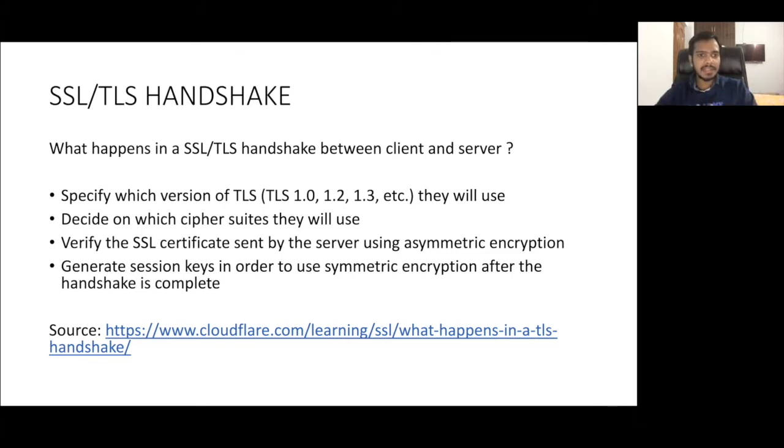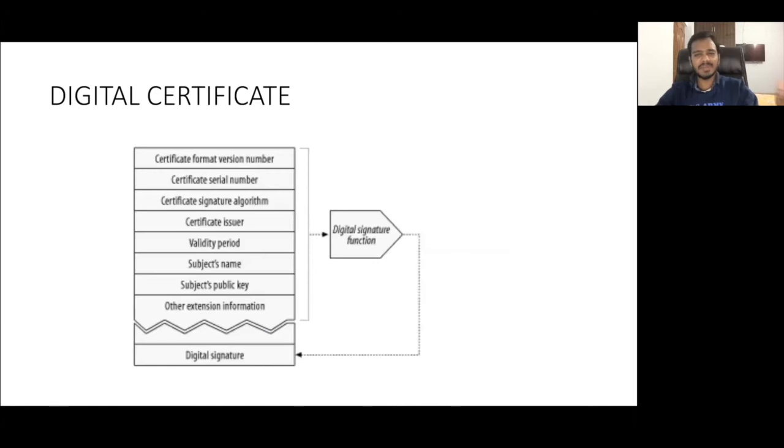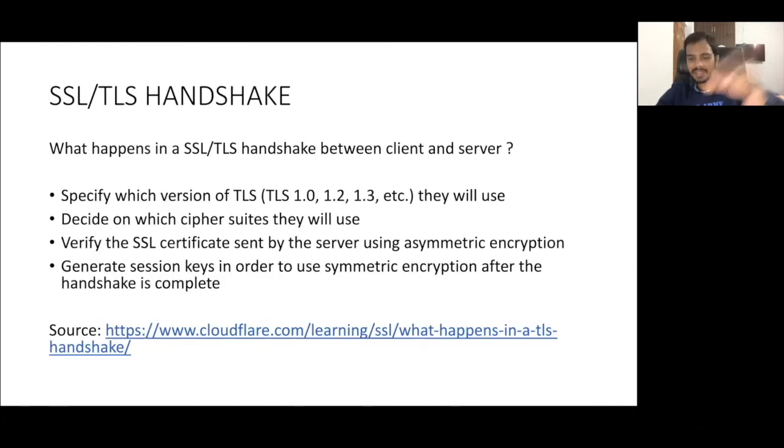Next is a verified SSL certificate sent by the server using asymmetric encryption. After that, the server will of course send its SSL certificate, or I am using the wrong term here, it should be a TLS certificate because we are discussing TLS here. So the server will send the TLS certificate to the client or browser. Now the browser will verify using this TLS certificate whether that server is real or fake. The last step here is to generate session keys in order to use symmetric encryption after the handshake is complete.